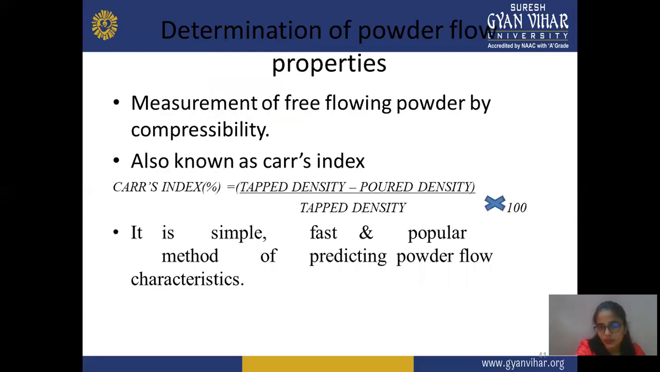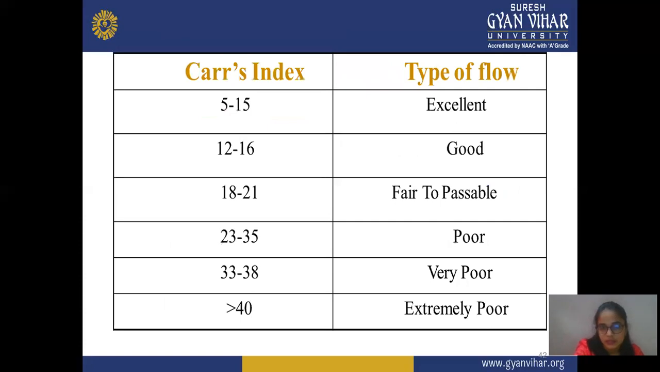Next is determination of flow property by another method. In this, measurement of free flowing powder compressibility is known as Carr's index. The formula of Carr's index is tap density minus pour density divided by tap density, into 100. It is a simple, fast, popular method of predicting flow. You can also calculate this Carr's index with the help of these readings.